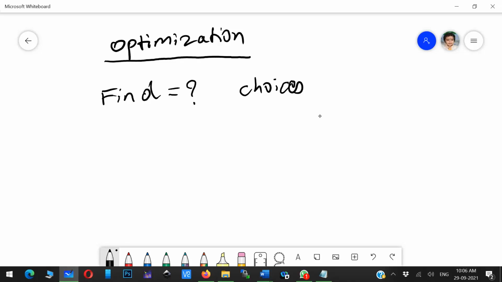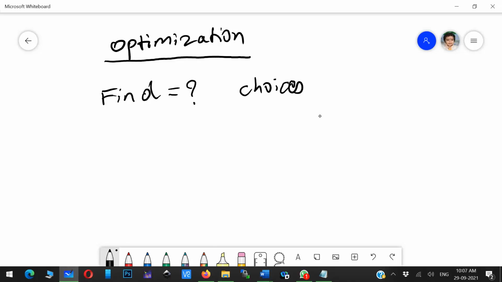When you have choices, only then do you go for optimization. And if you cannot find a value, you cannot use optimization either. The only place where you can apply optimization is when you have choices.